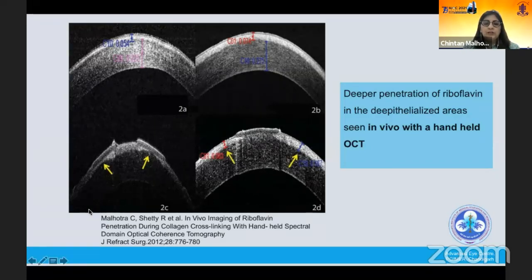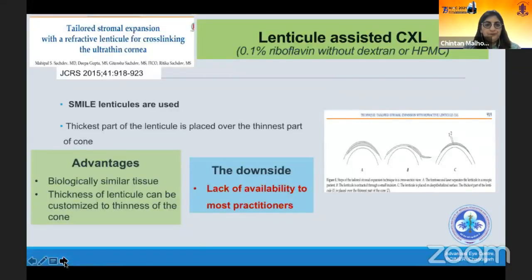So that correlates with the fact that we can expect shallower demarcation lines in the area where the epithelium is not removed. And since that is the thinnest part of the cornea, which we actually want to cross-link, we are leaving the main area kind of not exposed to the proper treatment.